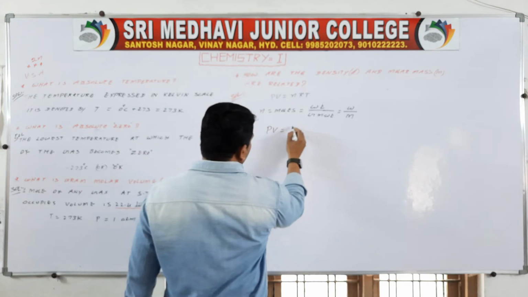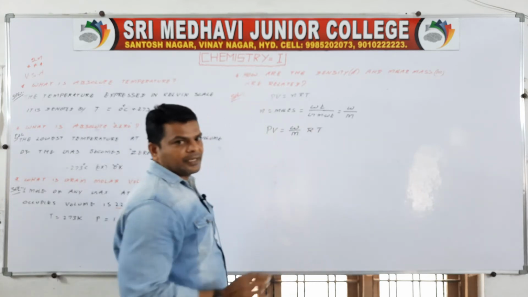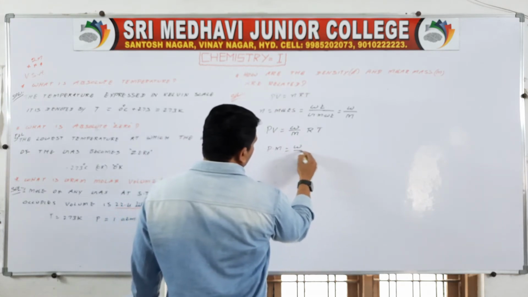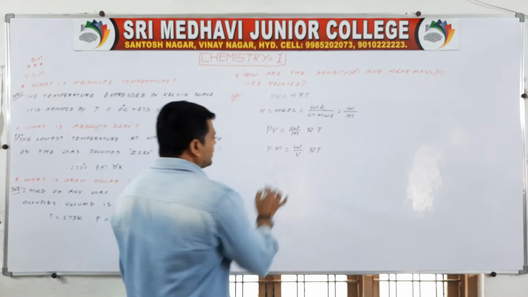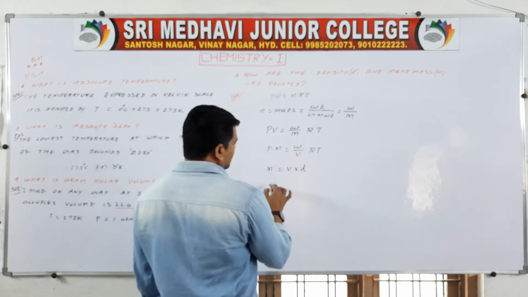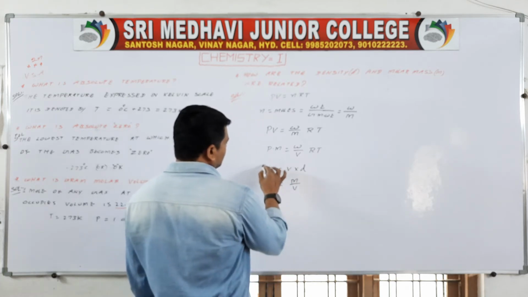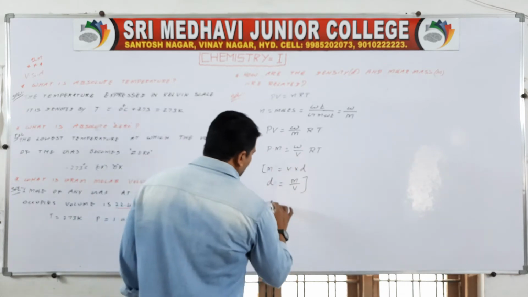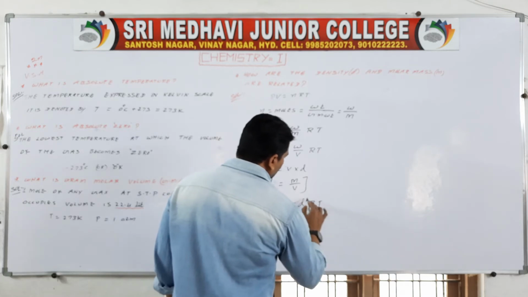Then PV equal to W by M into R into T. Then PM equal to W by V into RT. We know density equal to mass by volume, so in place of W by V I am writing D. So PM equal to DRT.